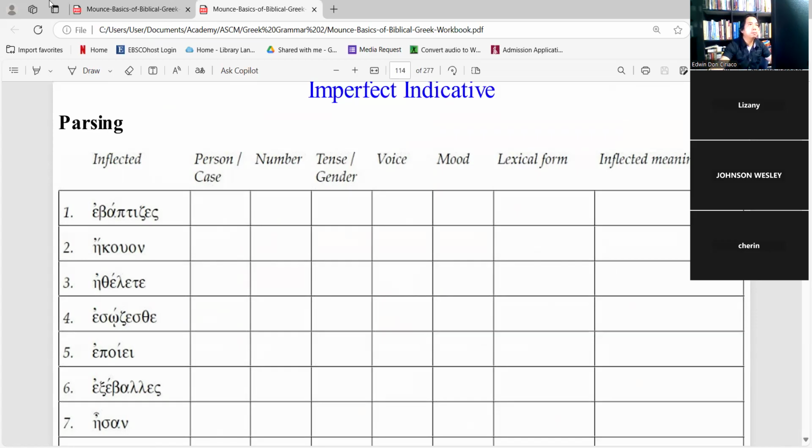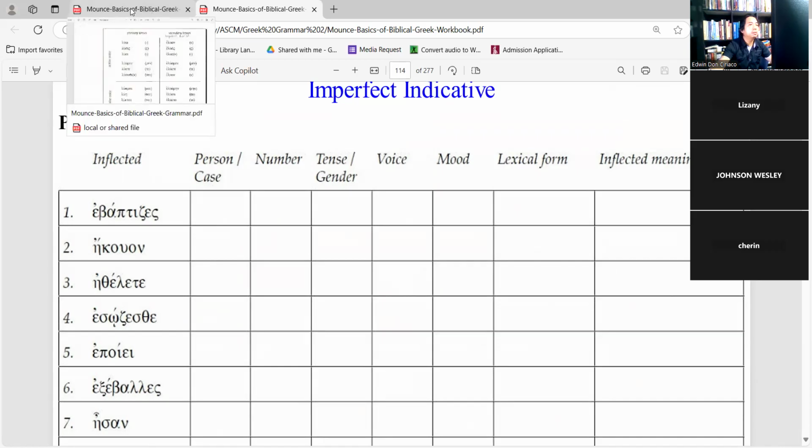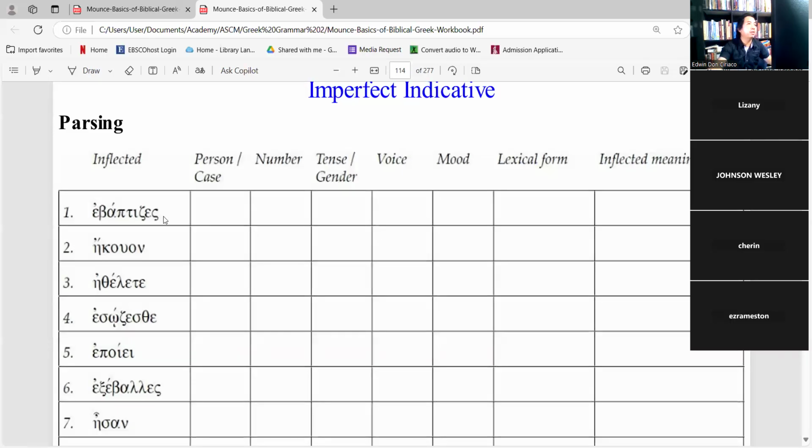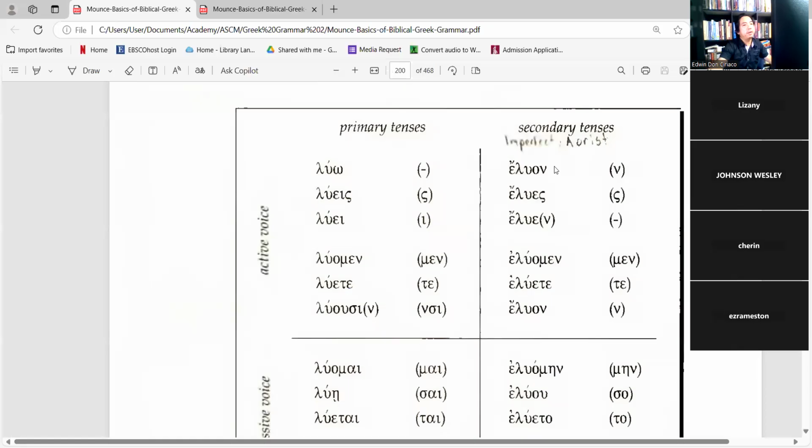What is that? You remember akouo, I hear. So this is the imperfect for akouo since the alpha changes into eta. And so if we follow the chart, we know that it can mean an imperfect first person or an imperfect third person.